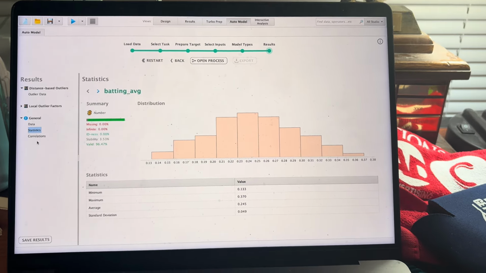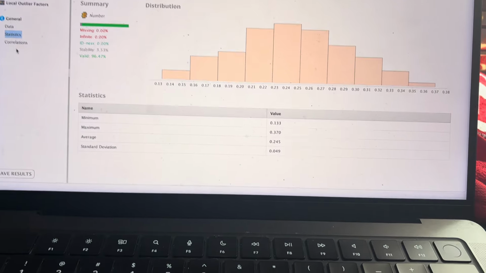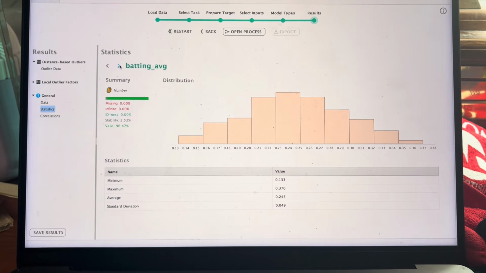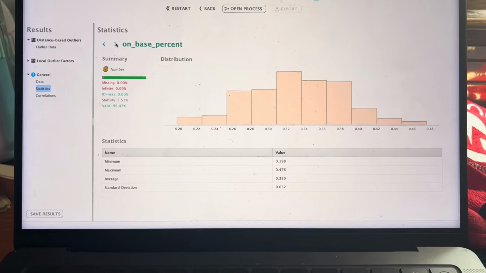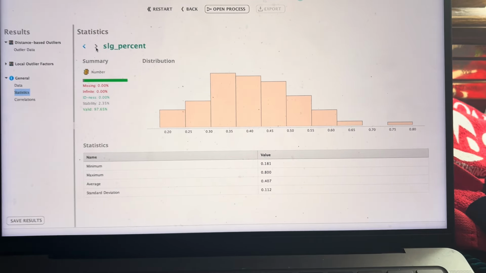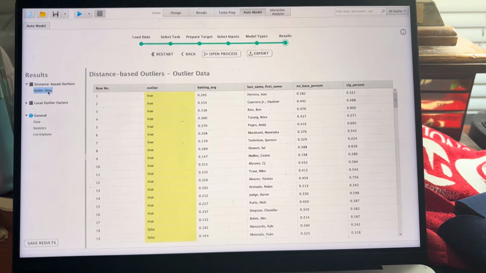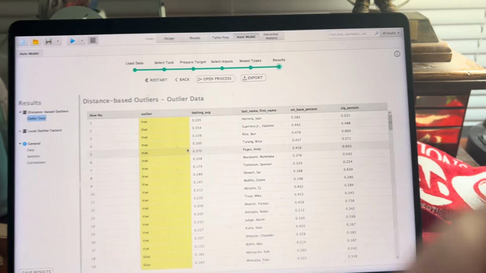Let's go to statistics here. You can see the average batting average amongst these players is 245. The average on-base percentage is 330, and the average slugging percentage is 407. So to my understanding, any outliers are going to be 10 percentage points away from that in all three categories.